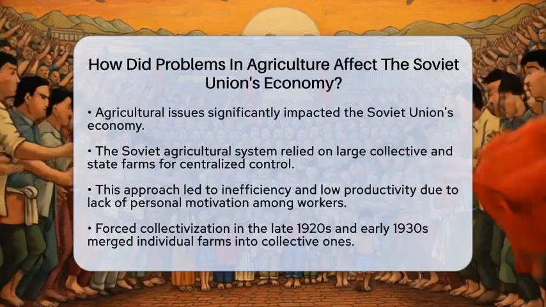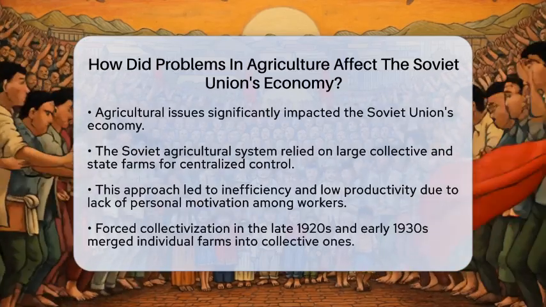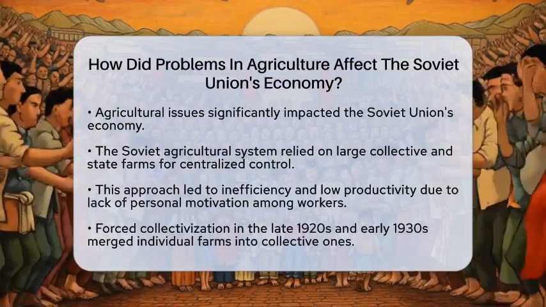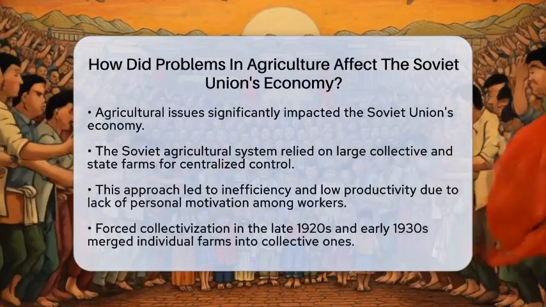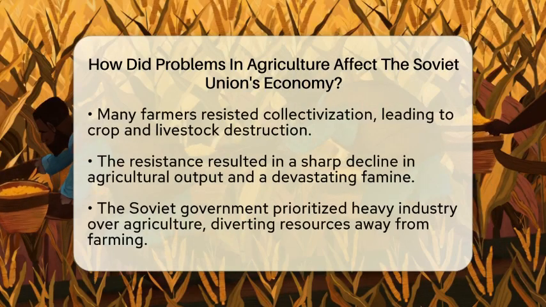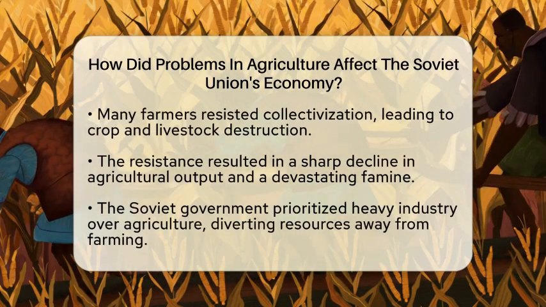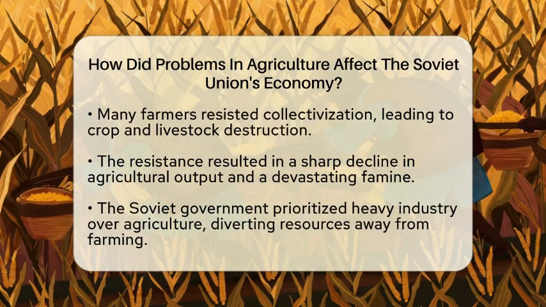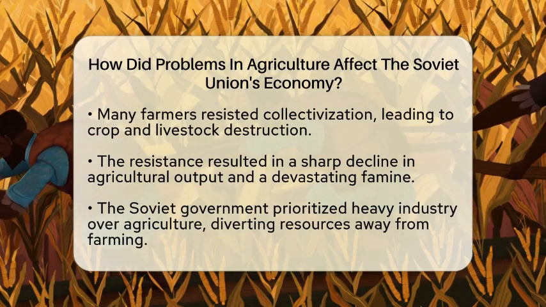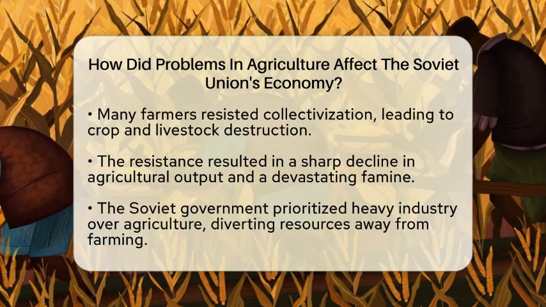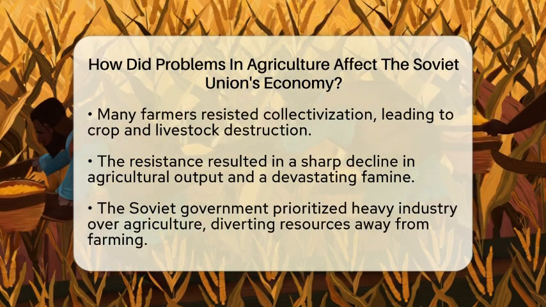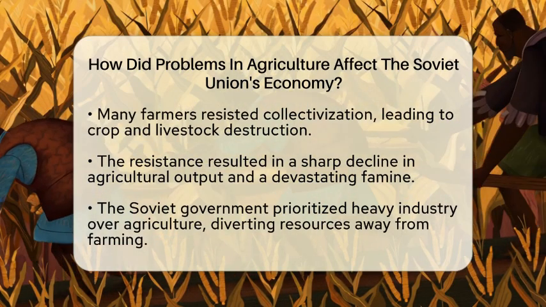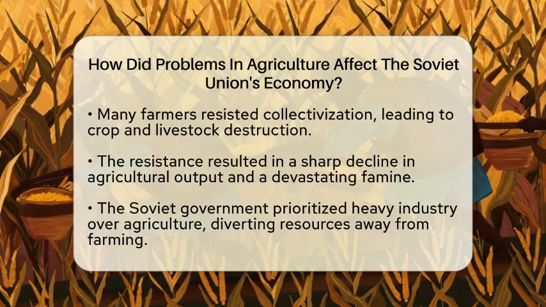One major policy that impacted agriculture was forced collectivization, introduced in the late 1920s and early 1930s. This policy involved taking land from individual farmers and merging it into large collective farms. Many farmers resisted this change, sometimes destroying their crops and livestock instead of surrendering them.